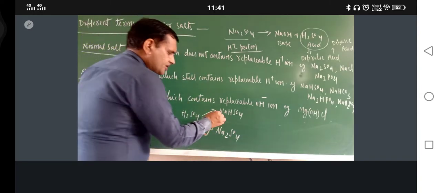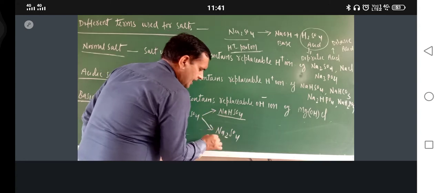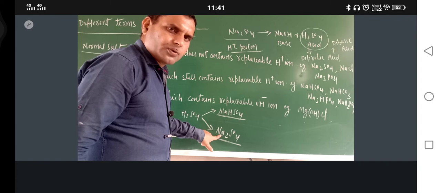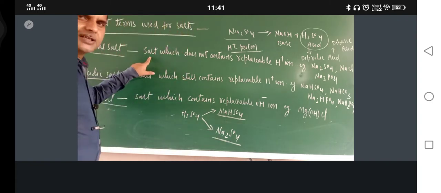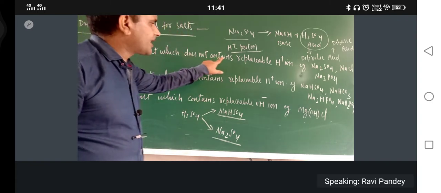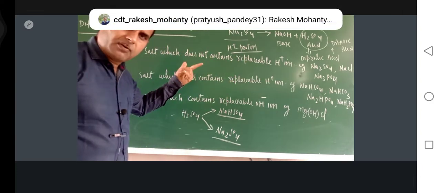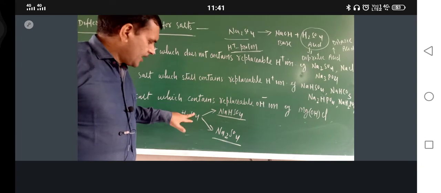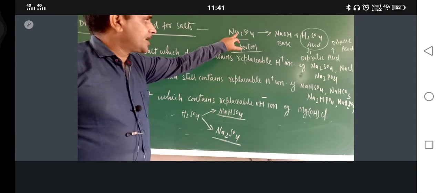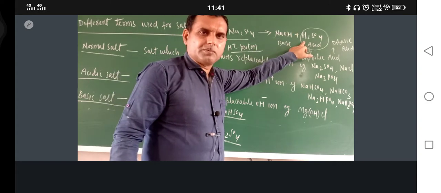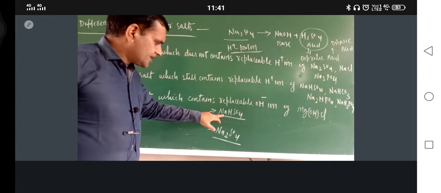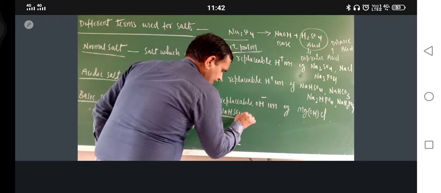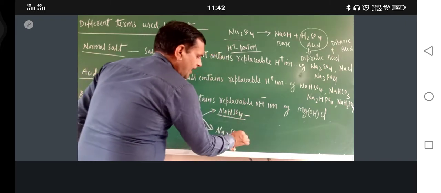So just see, this is sodium hydrogen sulfate and this is sodium sulfate. Now just see here, in Na2SO4, no replaceable hydrogen is there. How will a salt form? Salt will form by the reaction of acid and bases. So Na I put here by the reaction between NaOH and H2SO4. So these are the salts. This one is acid. These are salts, but both are different salts.